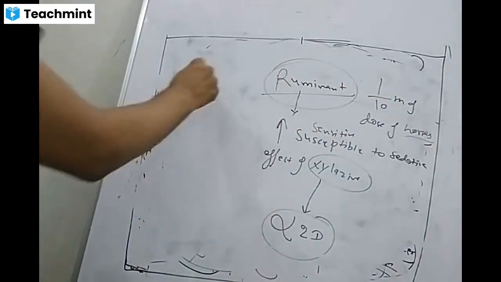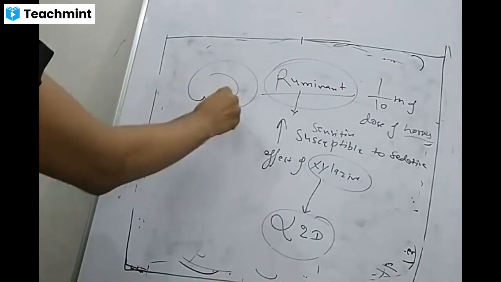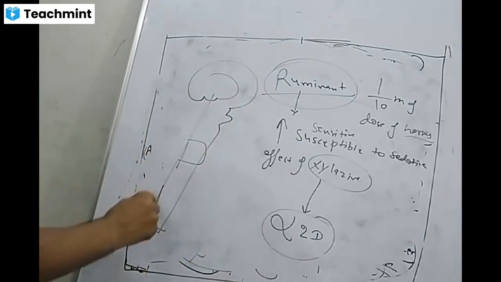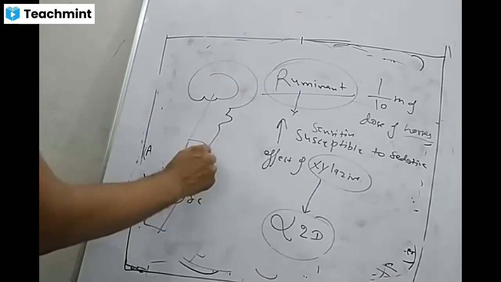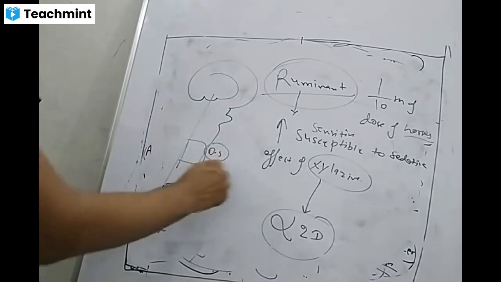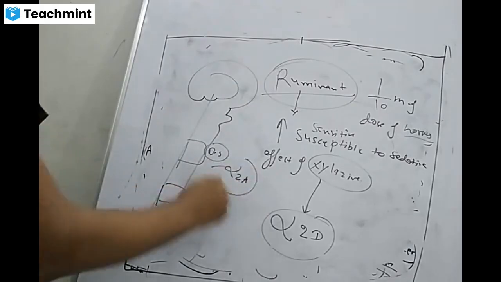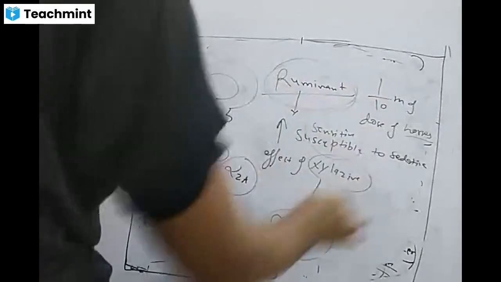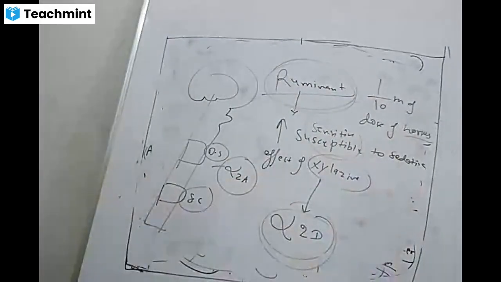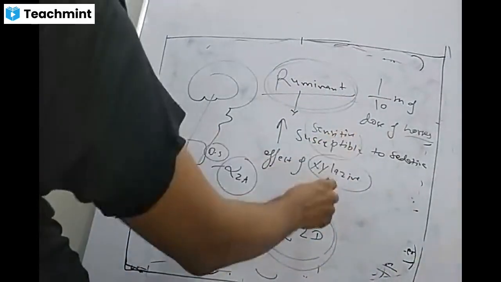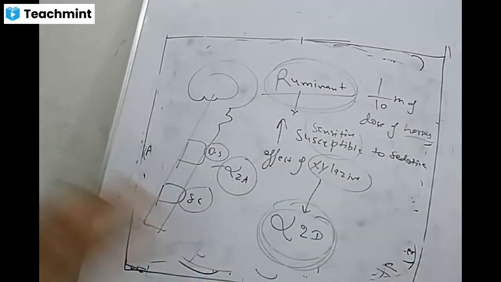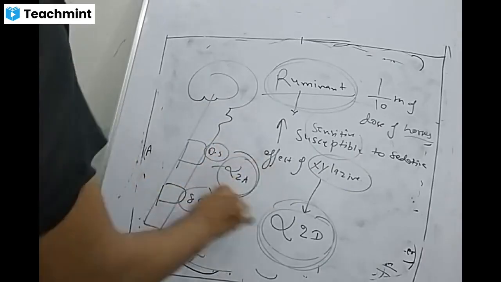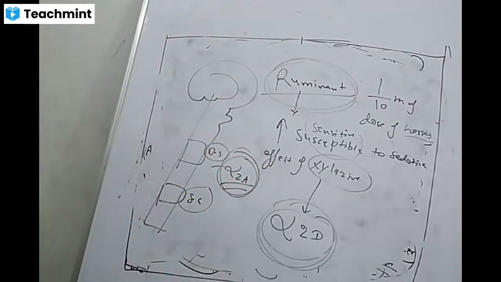If they ask about other animals at the level of brainstem or spinal cord, remember alpha 2A. And if they ask why ruminants are more sensitive, the answer will be alpha 2D. So for ruminants remember alpha 2D, and for other animals the sedative action is alpha 2A.